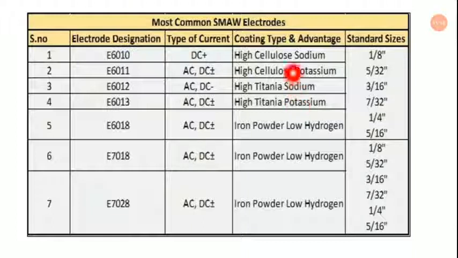Coating type is also mentioned over here, as you can see. Some have cellulose sodium, some have potassium, some have titanium sodium, titanium potassium, while some others have iron powder, low hydrogen. And sizes are also mentioned over here, the diameter sizes: 1/8 inch, 5/32 inch, 3/16, likewise. Okay.